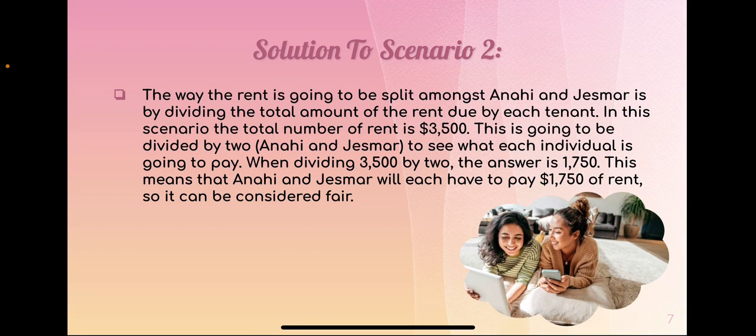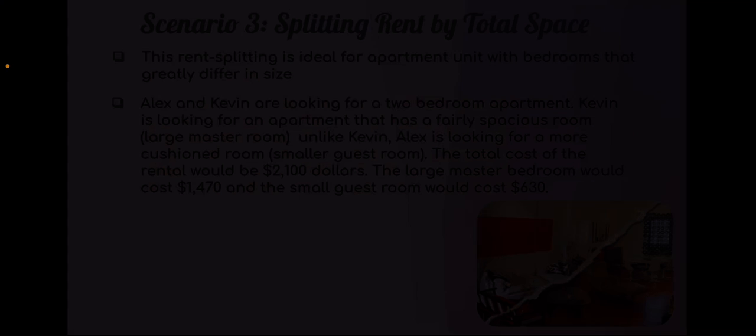Solution to scenario 2. The way the rent is going to be split amongst Anaya and Jesmar is by dividing the total amount of rent due by each tenant. In this scenario, the total rent is $3,500. This is going to be divided by 2 to see what each individual is going to pay. When dividing 3,500 by 2, the answer is $1,750. This means that Anaya and Jesmar will each have to pay $1,750 of rent, so it can be considered fair.